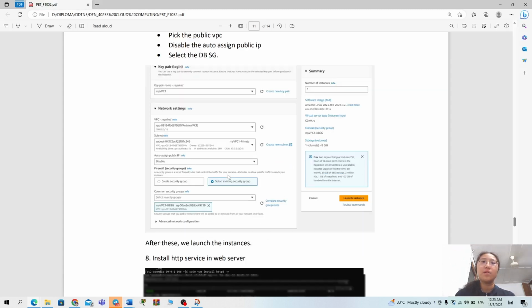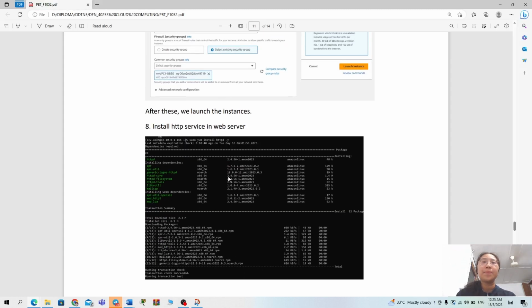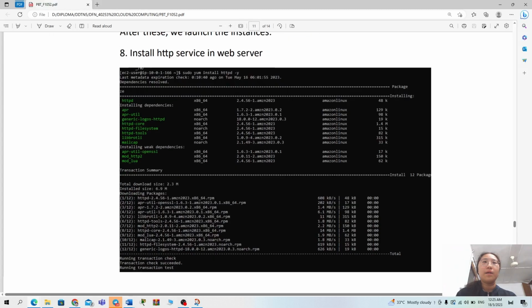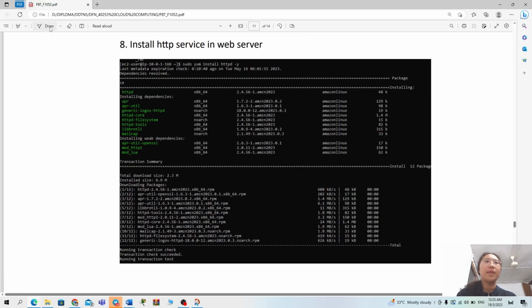After this, we have launched all the instances, and we install the httpd service on the web server by using the command sudo yum install httpd -y, and we just need to wait several minutes.